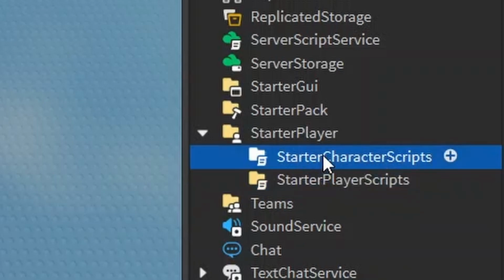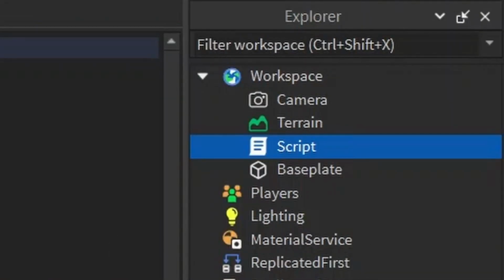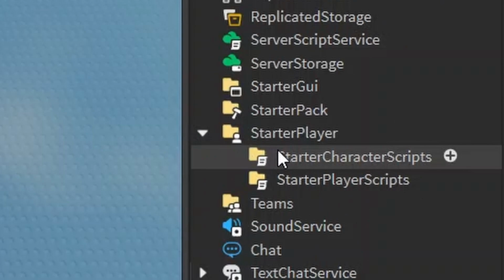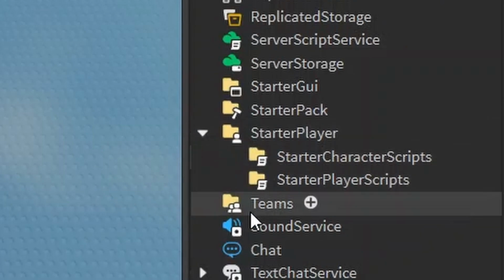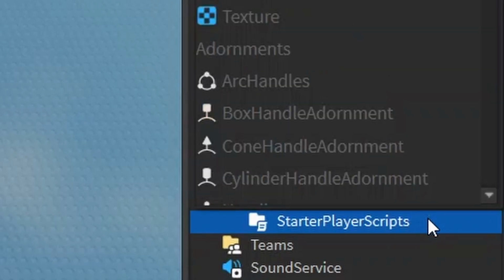If you want the script to reset every time the player dies, put them in StarterCharacterScripts. But for most cases, I think you want to put them in StarterPlayerScripts. But I don't know what your life is like. For a server script, we only need one because there's only one server. For local scripts, these are going to be duplicated every time a new player joins, and they'll be gotten rid of when a player leaves. Let's just put the local script in StarterPlayerScripts for now.